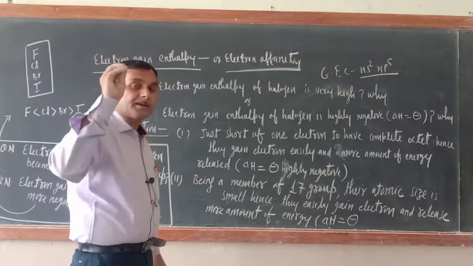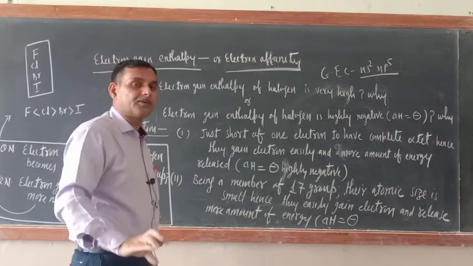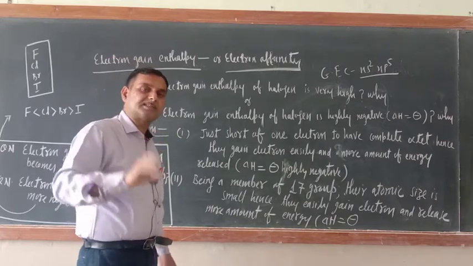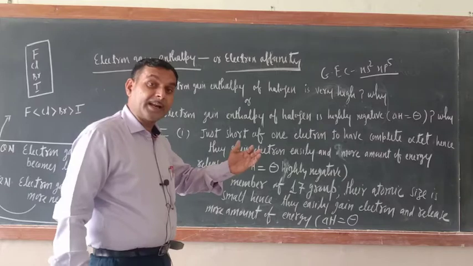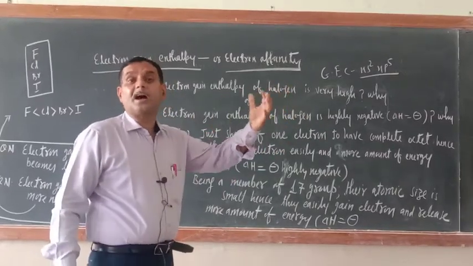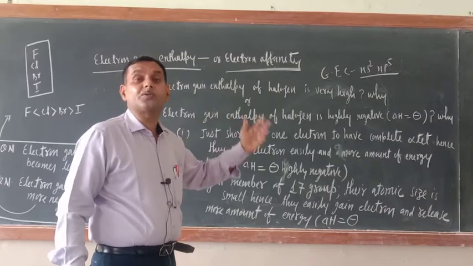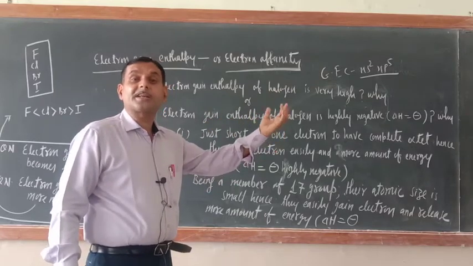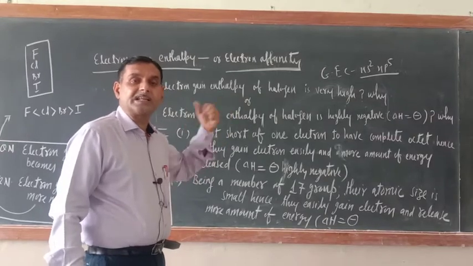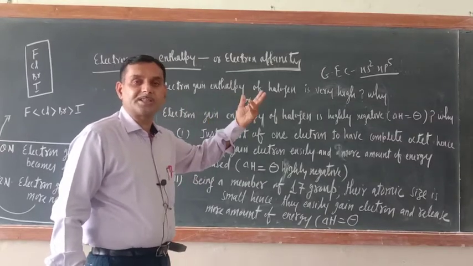So being a member of 17 group, their atomic size is small. Since their atomic size is small, they have great attraction for the incoming electron. Means the electron which is to be added to the halogen, they have great attraction for it. So easily they will gain electron. The moment they easily gain electron, more amount of energy is released.